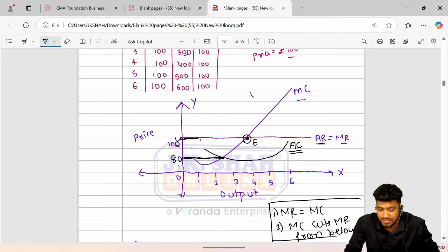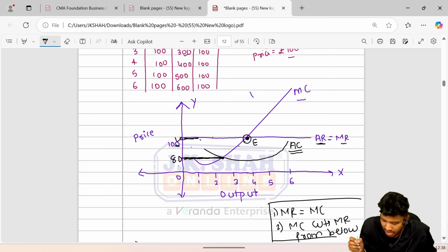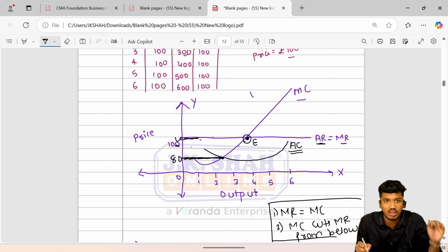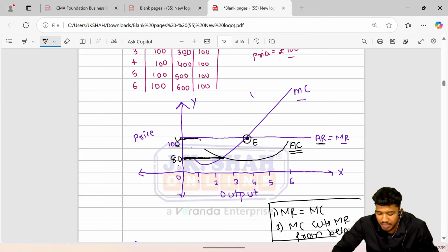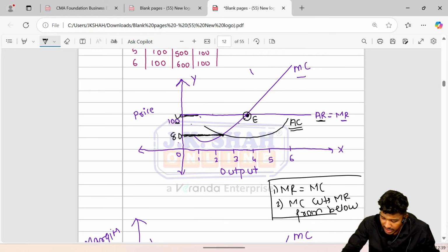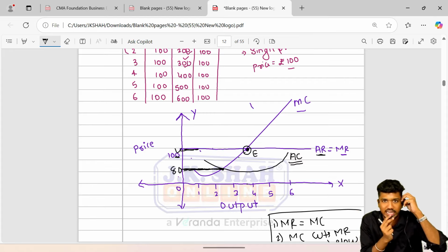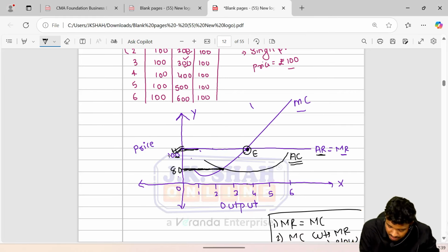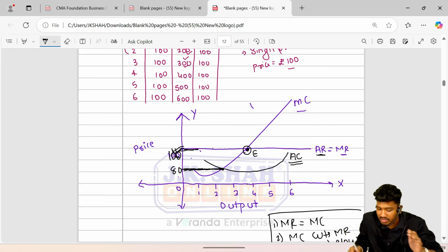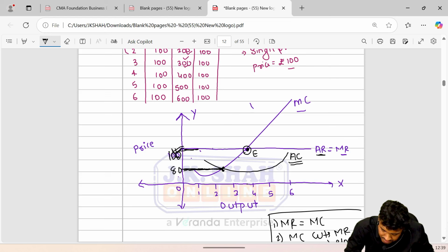I hope you guys have got this. AC means the money that went out of our pocket, sir, 80. See, this level is 80 and the money in our pocket is 100. So basically cost is 80 and revenue is more. It is called profit. And which profit? Super normal profit. That way it is. See, the amount of money which I am getting into my pocket is average revenue. This line. 100 rupees. I am getting 100 rupees into my pocket. But the amount of money, that is average cost curve, this curve. Revenue is above and cost is down. So at this point we consider the amount of money I have expended is 80.